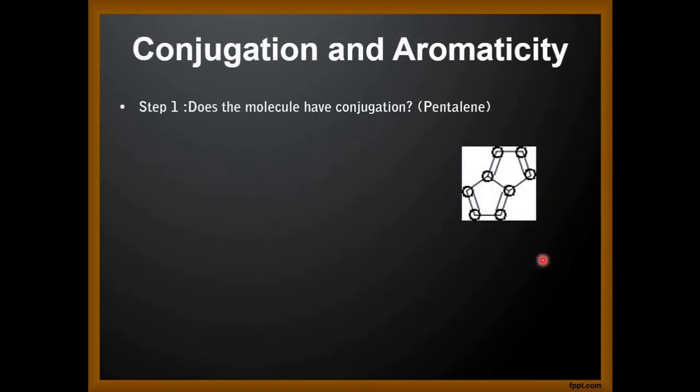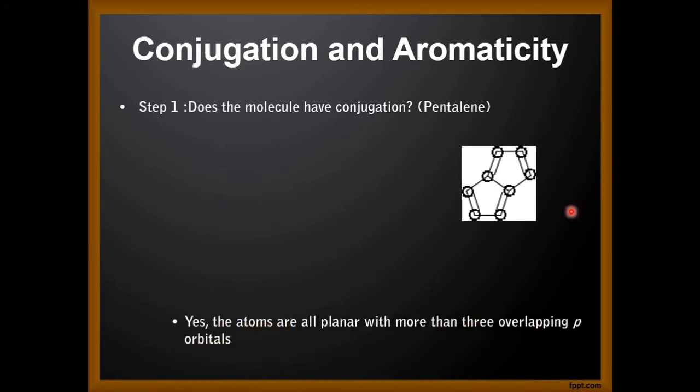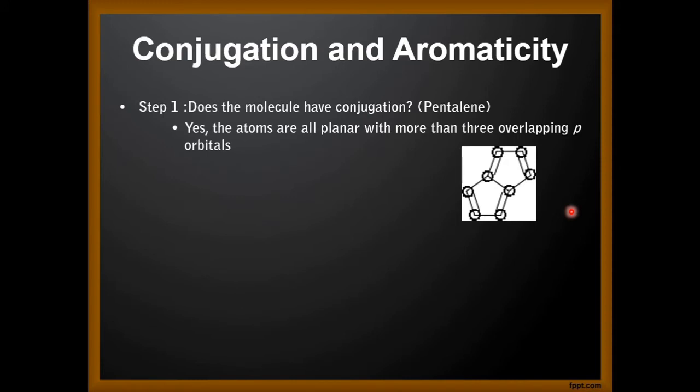Now does the molecule have conjugation? The molecule represented here is called pentalene. Its common name is azulene. Yes, the atoms are all planar with more than 3 overlapping p orbitals. So you can see here we have overlapping p orbitals.